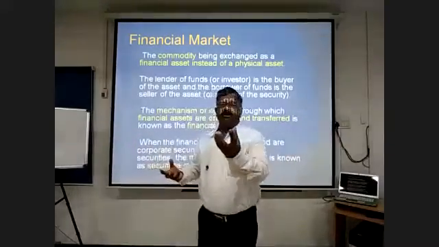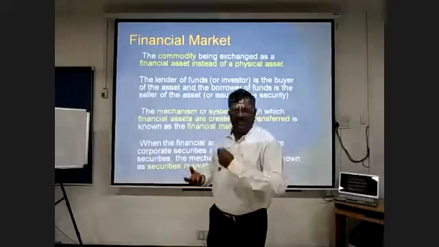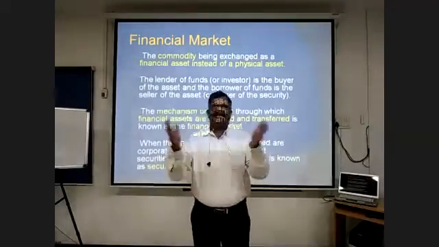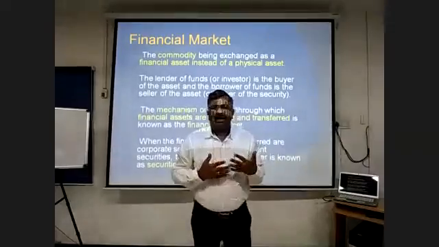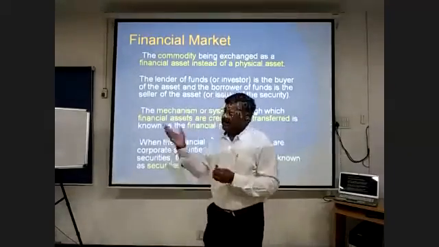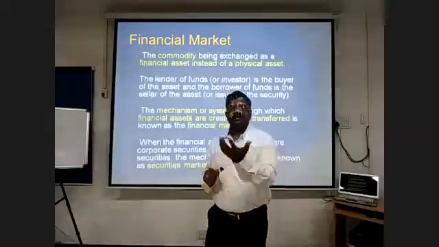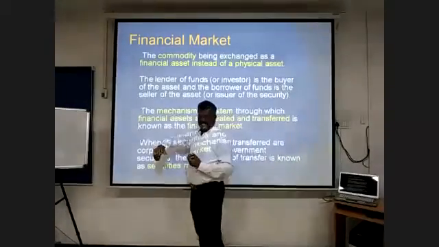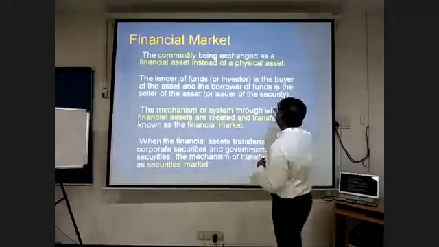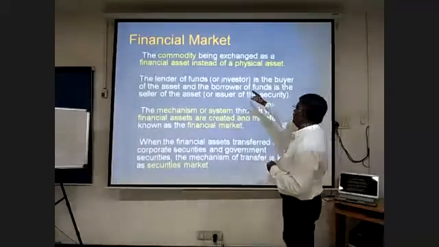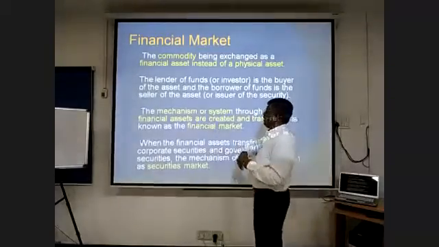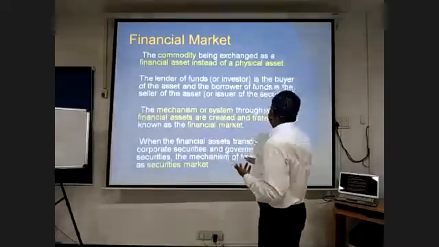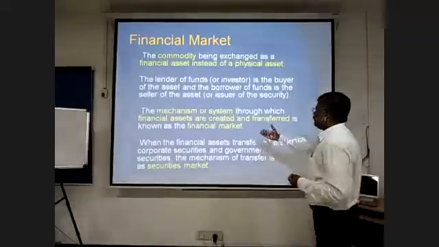There are people who require funds, so they seek the funds. There are people who supply the funds. It is basically the funds that are traded. Someone requires funds, someone has a surplus of funds. They supply the funds, and someone who needs the funds demands the funds. The one who is really giving the funds is called the buyer of the assets, the lender, the person who supplies the money. The seller of the asset, the issuer, is called the buyer of the money. So that is basically the mechanism through which the financial assets are created.